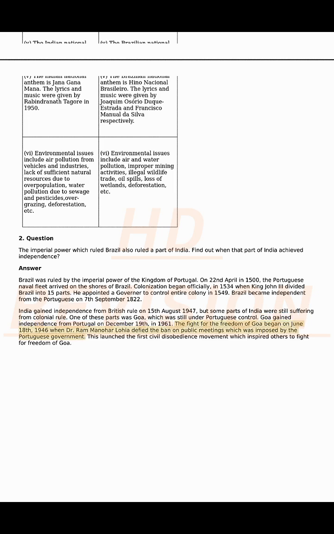The fight for the freedom of Goa began on June 18, 1946 when Dr. Ram Manohar Lohia defied the ban on public meetings which was imposed by the Portuguese government. This launched the first civil disobedience movement which inspired others to fight for freedom of Goa.